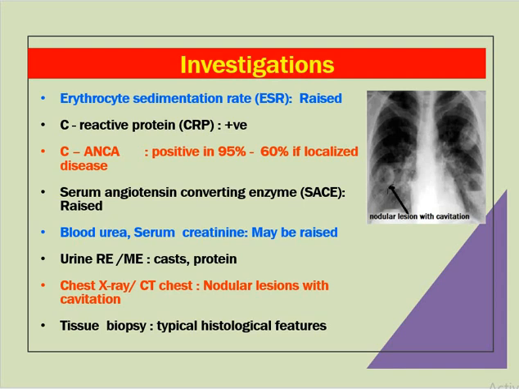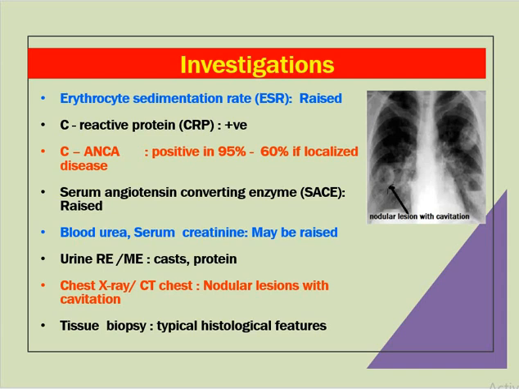Increased erythrocyte sedimentation rate, which is very important. It's raised more than 45, and this is one of the prognostic criteria. If the ESR decreases, then we think that the disease is controlled. C-reactive protein will be raised. C-ANCA, the anti-neutrophil cytoplasmic antibody, is positive in 95% of individuals, and even in 60% of localized disease will show C-ANCA positive.